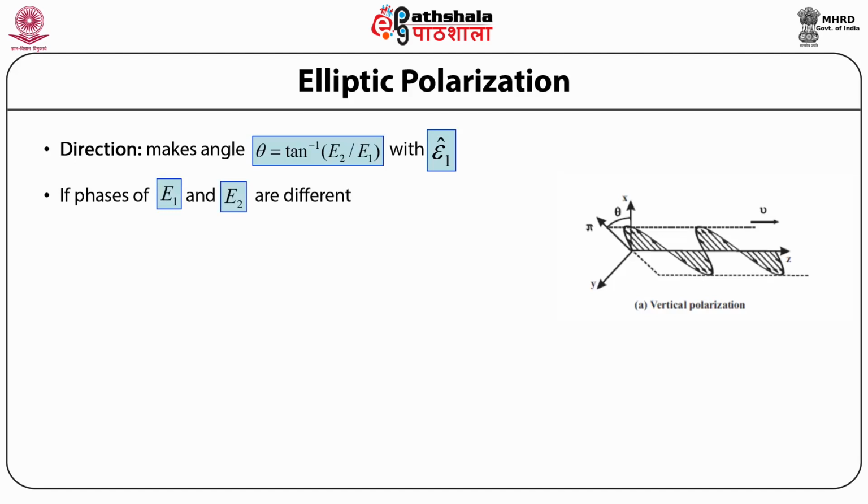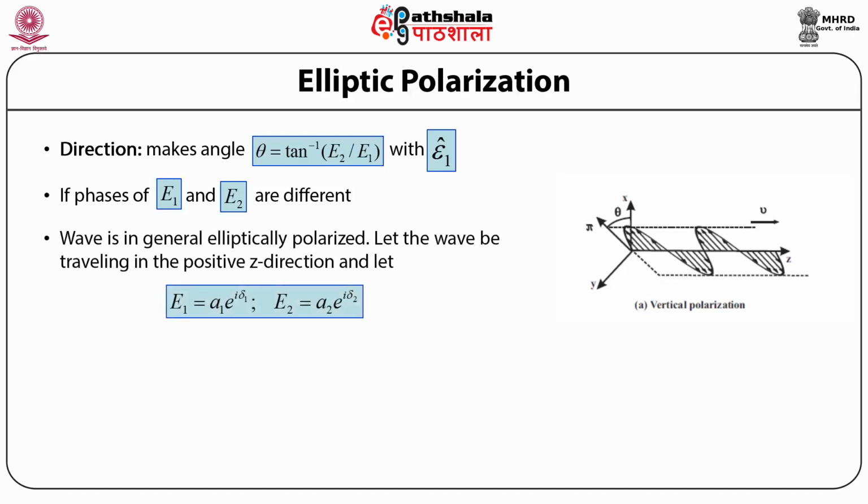Further, if the phases of the electric field E1 and electric field E2 amplitudes are different, then the wave is in general elliptically polarized. And for such a wave, we can write down the wave to be a traveling wave in the positive z direction, and we can give the equation of the amplitudes of the electric field for such a wave as E subscript 1 is equal to A subscript 1 exponential to the power iota times delta subscript 1, and the amplitude E subscript 2 is equal to A subscript 2 times exponential to the power iota times delta subscript 2,